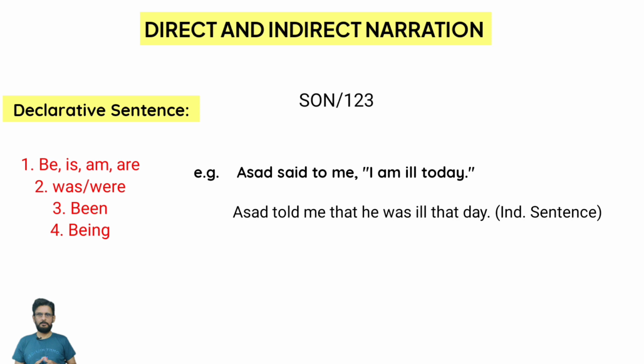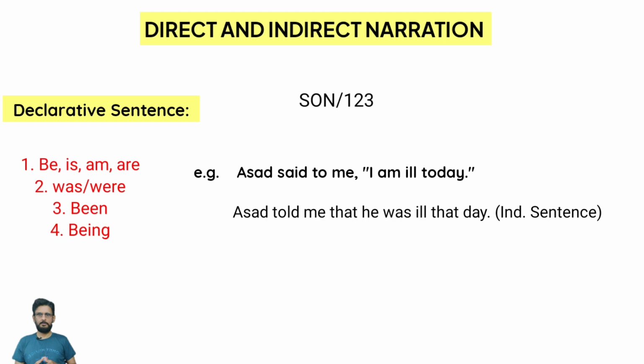Be has five forms: am, is, are, was, were, been, and being. These are the four. In the first form, there are four forms. In the second form, there are two forms, was and were. In the third form, there is one, been, and the fourth form is being. So what is the second form of the verb am?